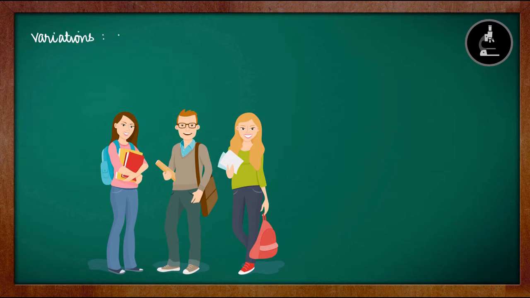Variations can be easily defined as the minor differences which exist between individuals belonging to the same species. So the minor differences between the individuals belonging to the same species is called as variations. To understand variations, we can take a very simple example of the human species. We all have some basic structure which is same, but we all have some minor differences as well among each other. For example, one might have black hair, so the other might have brown hair. So these differences in the hair color itself can be an example for variation.